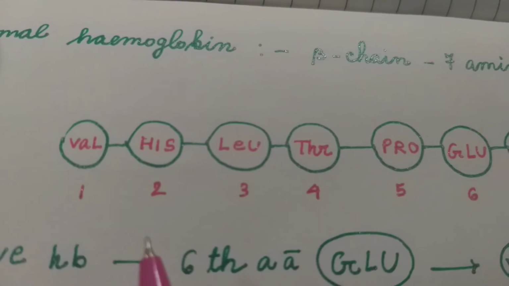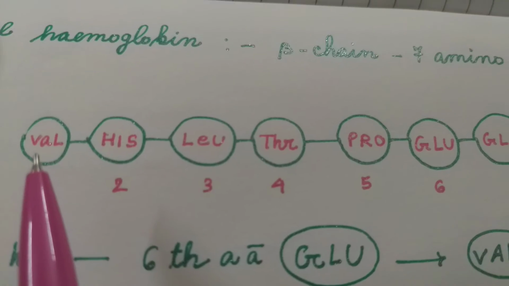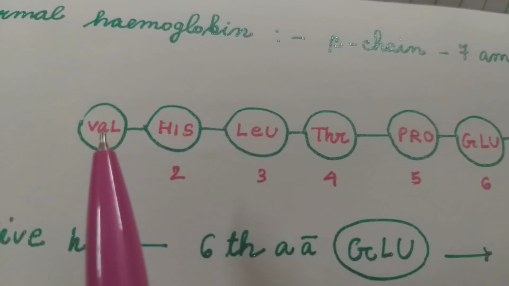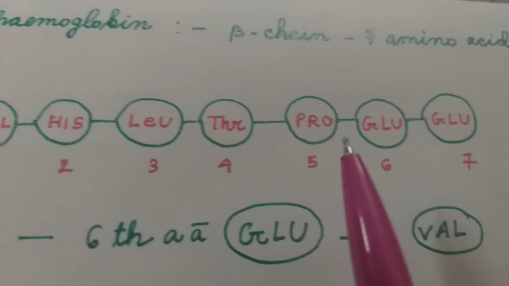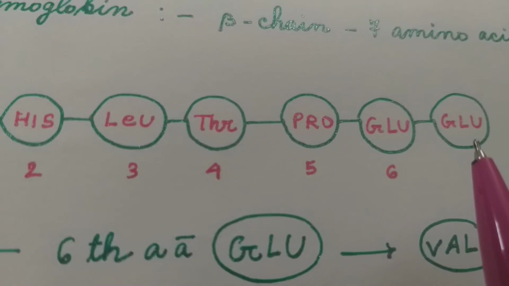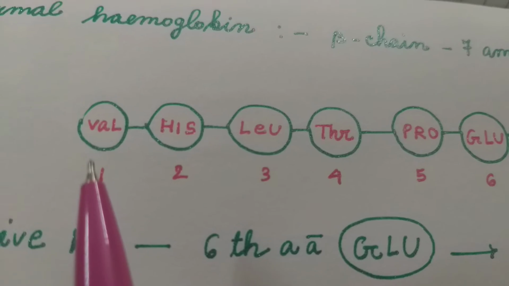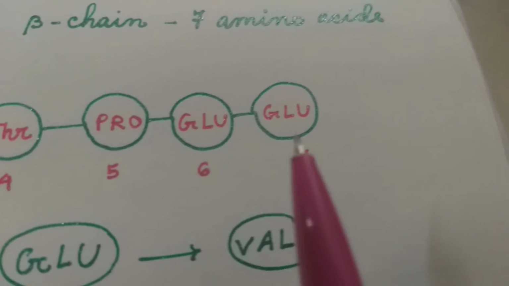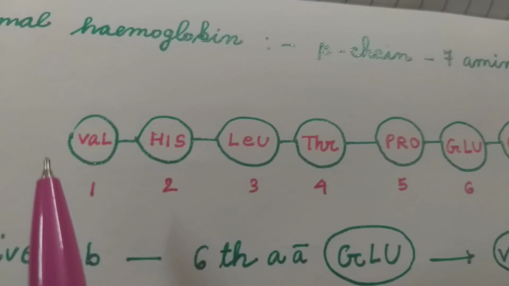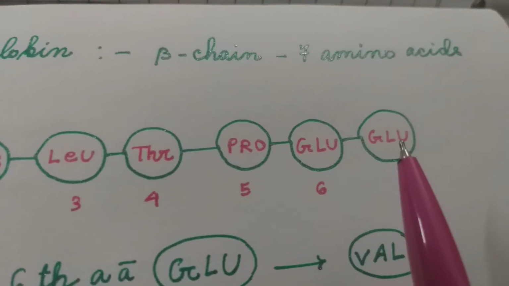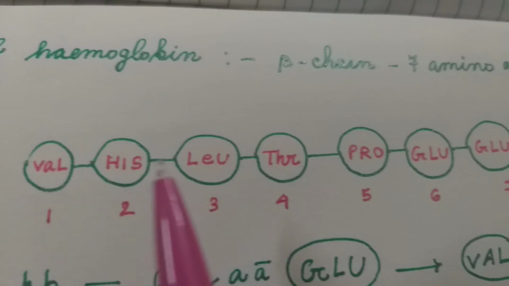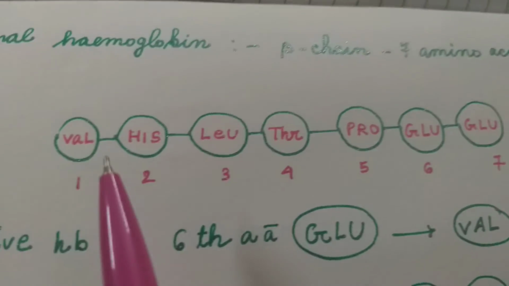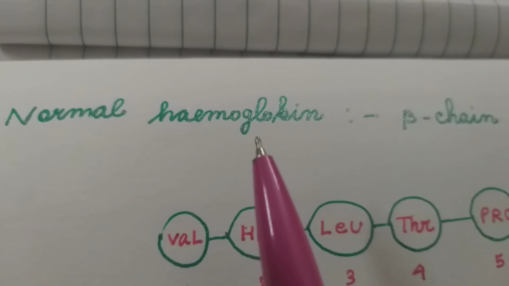This is a normal beta chain. It is a beta chain of a normal hemoglobin. 7 amino acids are linked together by peptide bonds: valine, histidine, leucine, threonine, proline, glutamate, glutamate. These are the 7 amino acids which are linked by peptide bonds. It is a polypeptide chain which is called beta chain. This is the beta chain of normal hemoglobin.